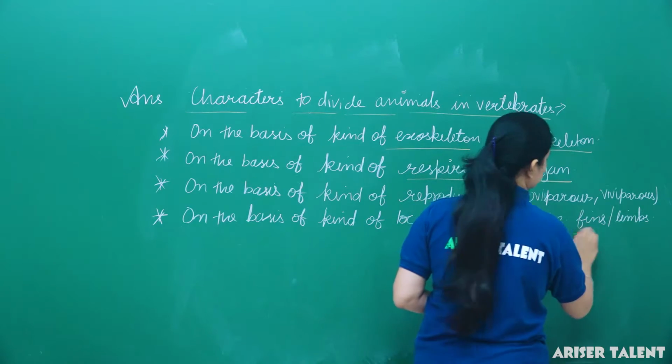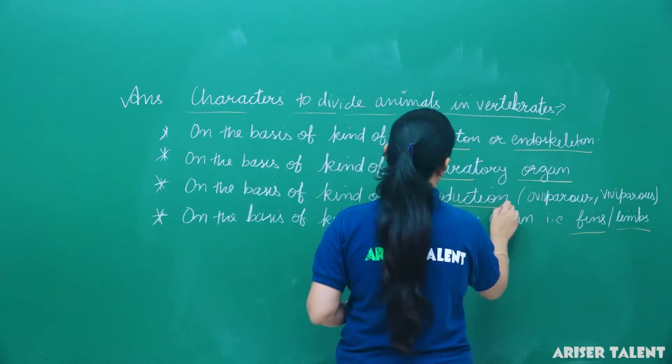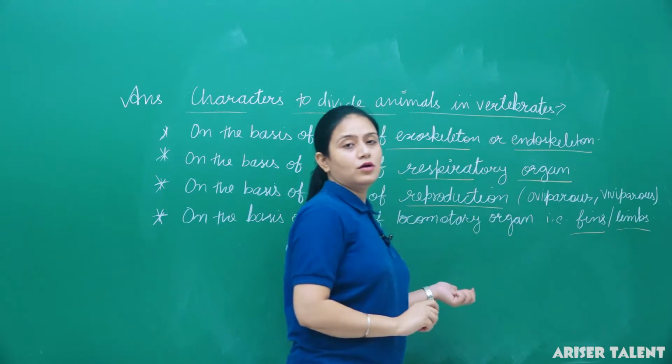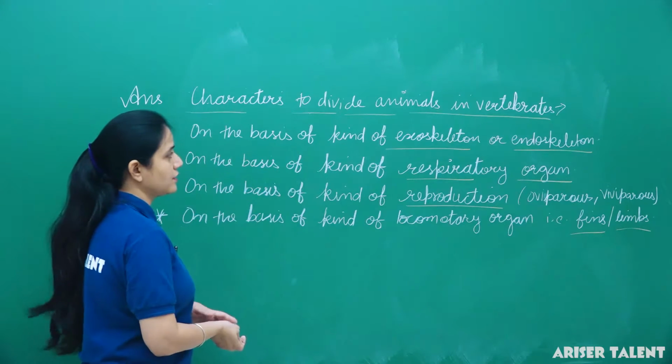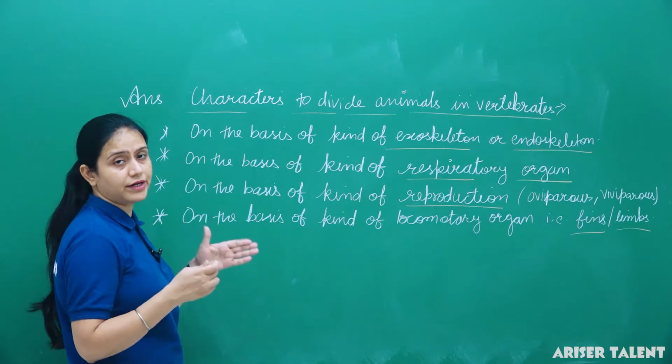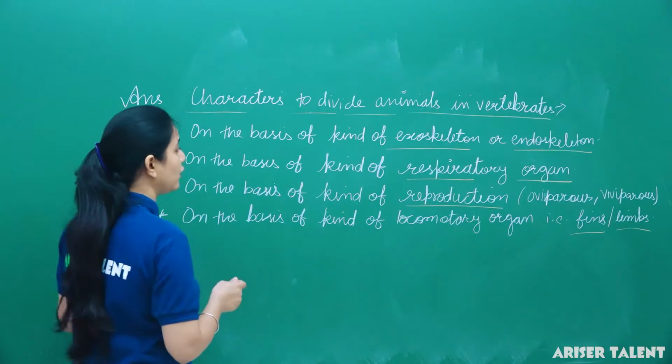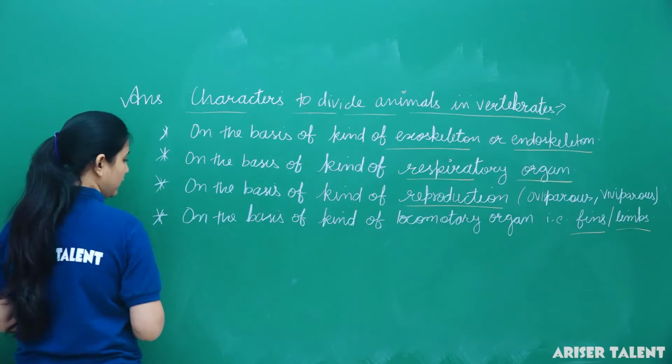Okay, so these were the criteria, these were the characteristics. On the basis of these characteristics, animals and vertebrates are divided into different subgroups. So, what are the subgroups? Here we go with them.